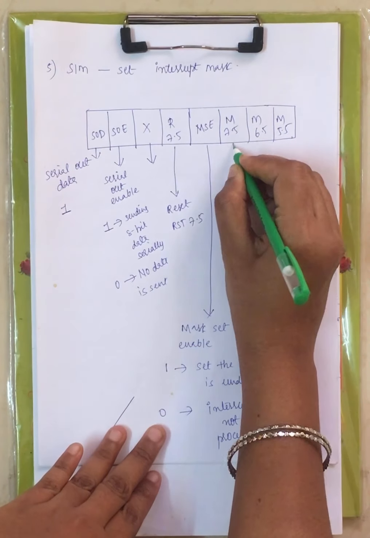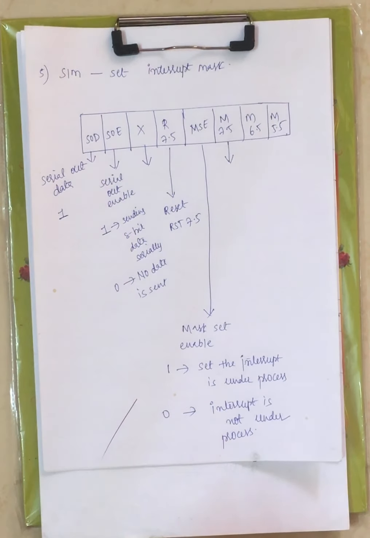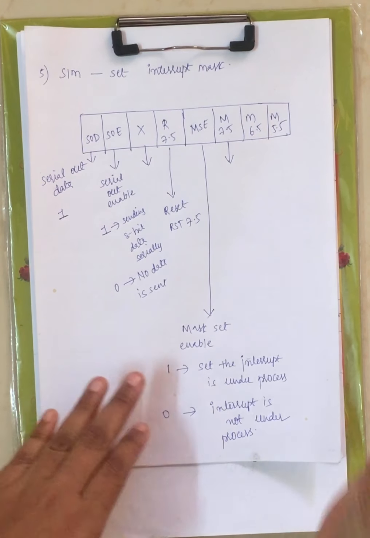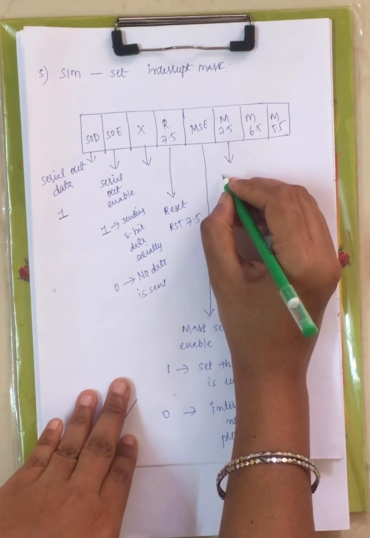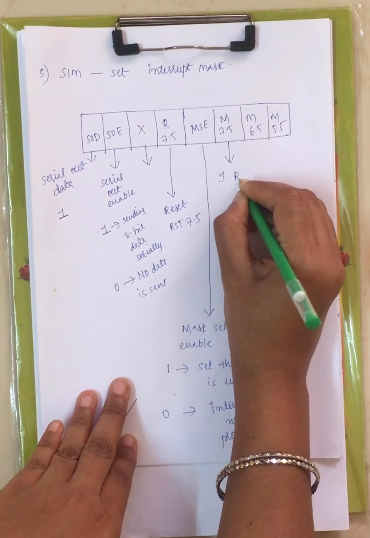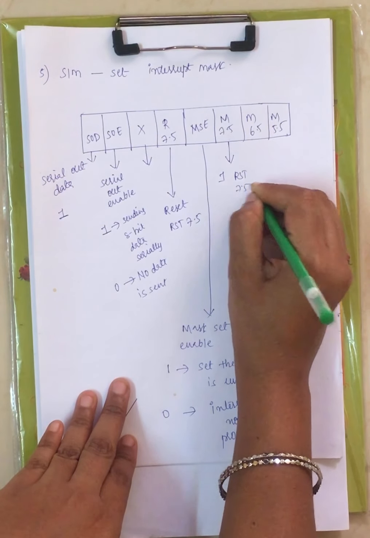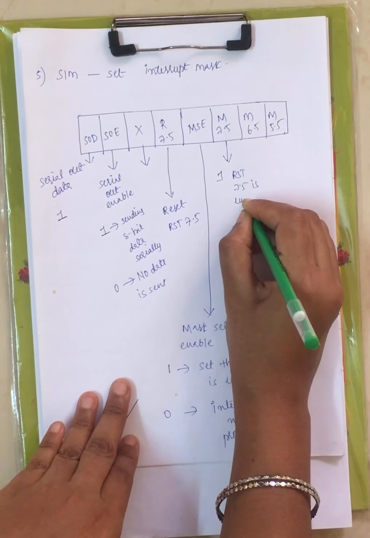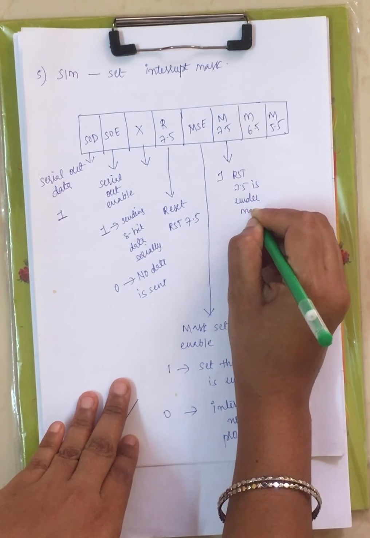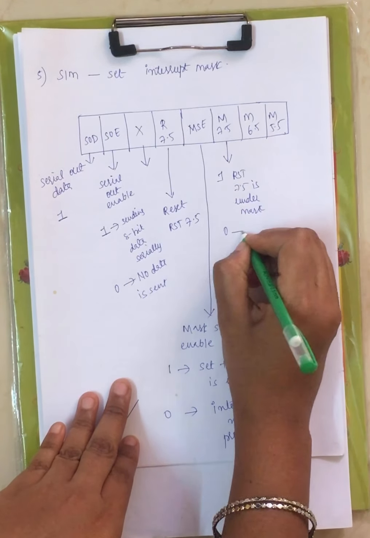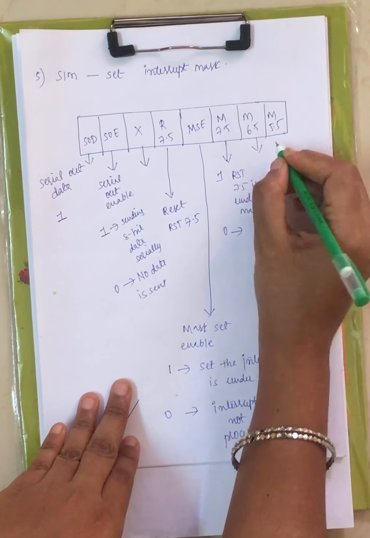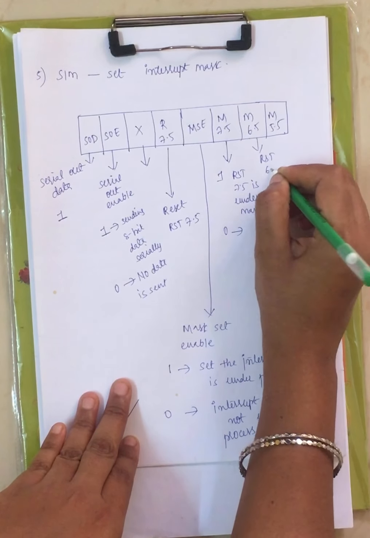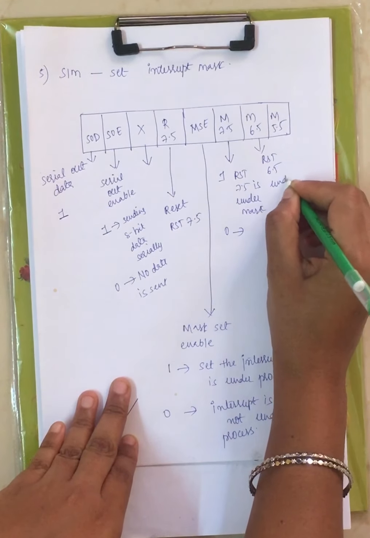And next we have mask 7.5. When it is 1, that means RST 7.5 is under mask, that means it is under process. When it is 0, it is not under process. Now similarly, RST 6.5 is under mask, under process.